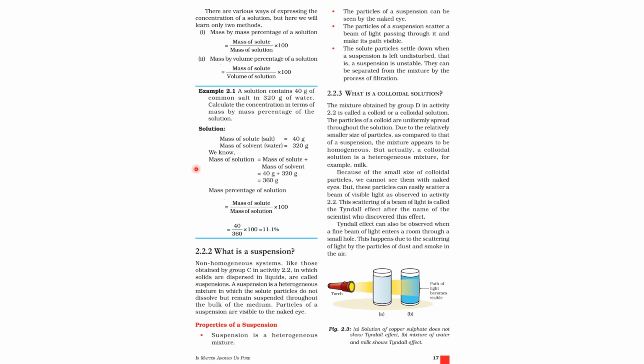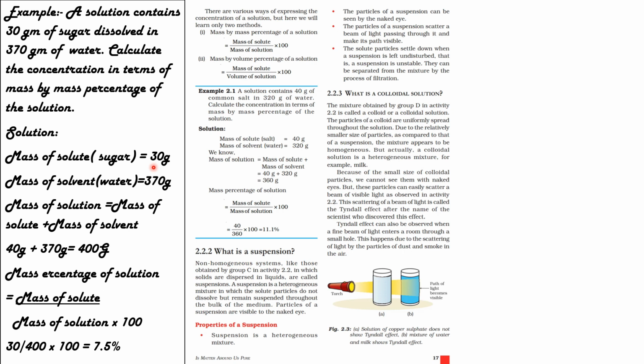So how will we find the mass of solution? Mass of solute plus mass of solvent, that is 40 grams plus 320 grams, that's 360 grams. So the mass percentage of the solution is equal to mass of solute divided by mass of solution into 100, that is 40 by 360 into 100, that is equal to 11.1%. Let's check out one more example.